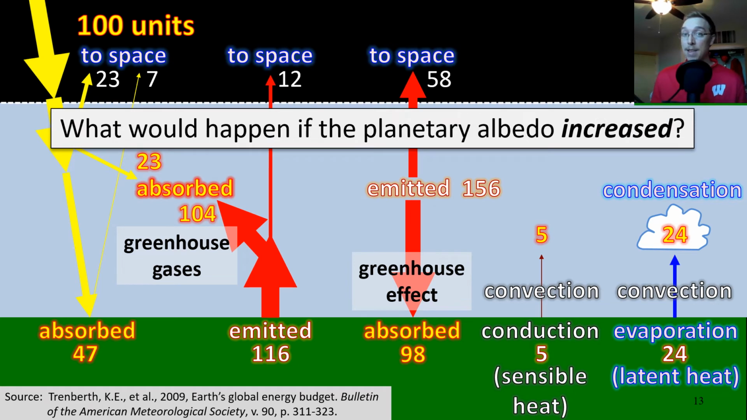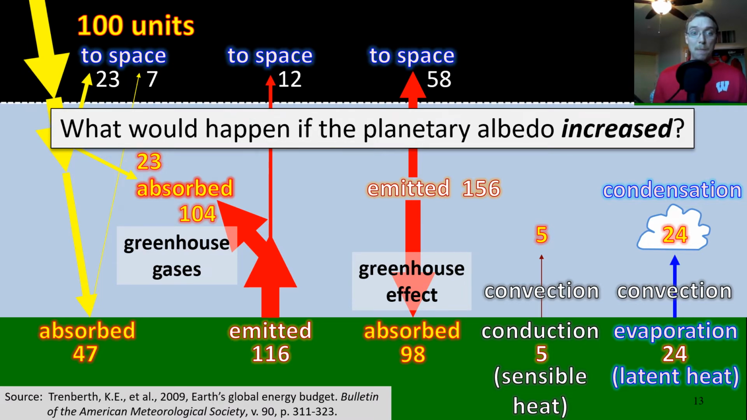What would happen if the planetary albedo increased? If we think back to our last video, we mentioned that word albedo, and that's basically how reflective a surface is. So higher albedo, higher reflectance; lower albedo, lower reflectance, more absorption. So if we had a much more reflective planet, a higher planetary albedo, what do we think would happen?